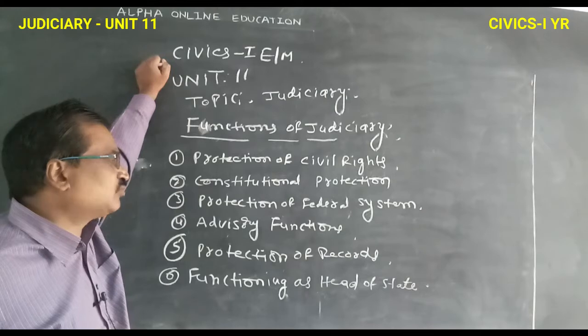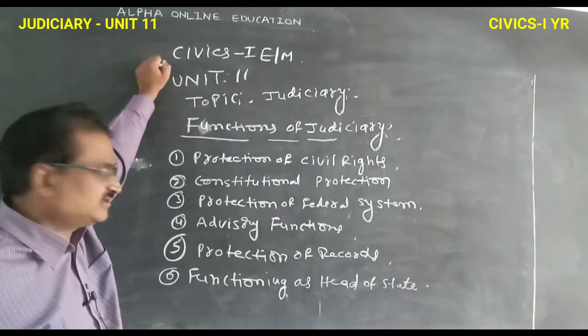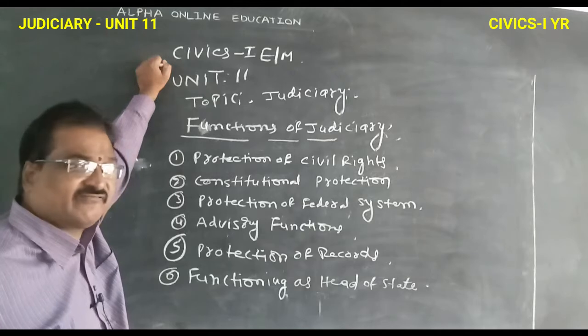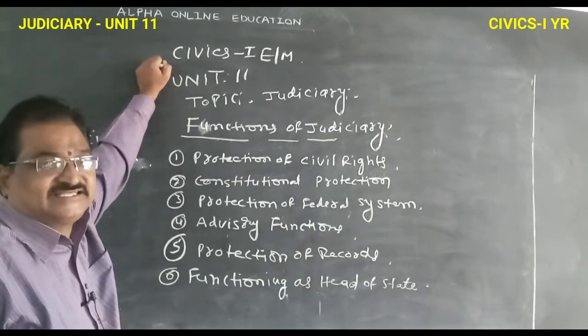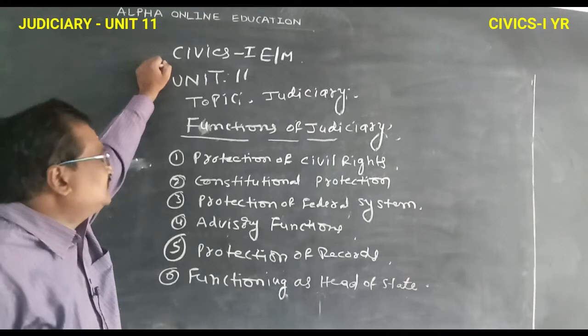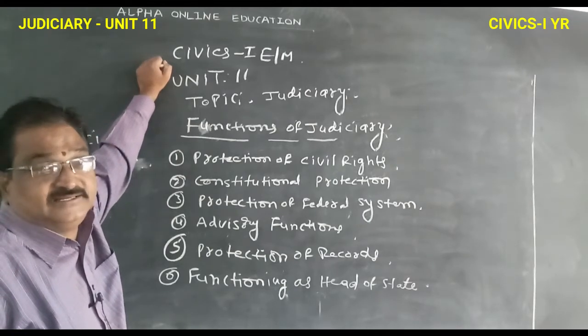The third one is protection of federal system. The fourth one is advisory functions. The fifth one is protection of records. The sixth one is functioning as a head of state. So these are all the functions of the Department of Judiciary.